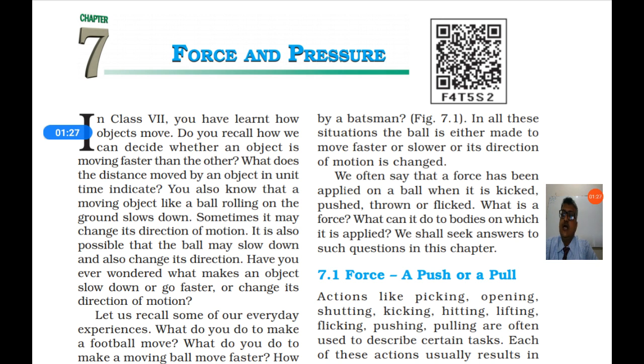You also know that a moving object like a ball rolling on the ground slows down. When we roll a ball on the ground, it moves for some distance and then it slows. That slowing down is because someone is dragging the ball behind or an opposite force is acting on the ball.